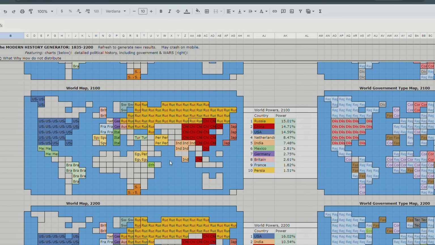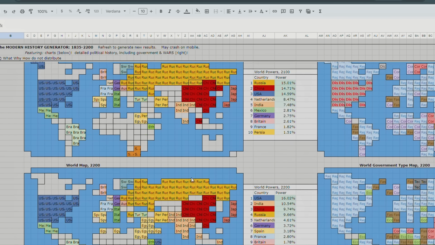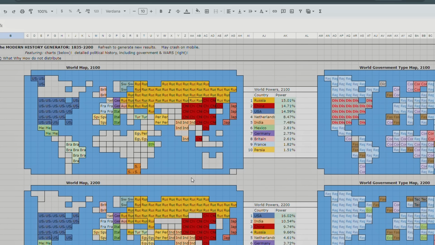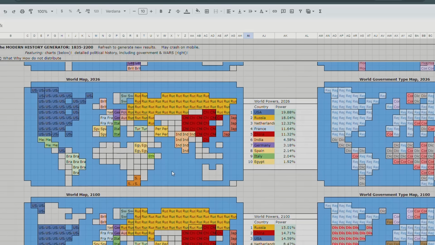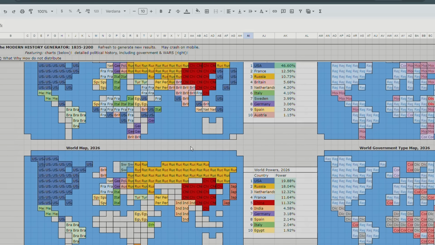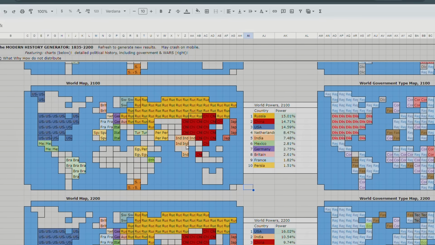Let's see. India is divided in 2100. That's too bad for India. Even though, did I make another mistake? No, India is just too weak. So even though India is a major world power, 5th in the world, it's just not strong enough to hold on to India. It is strong enough in 2026, though. So poor India lost control of southern India at some point.